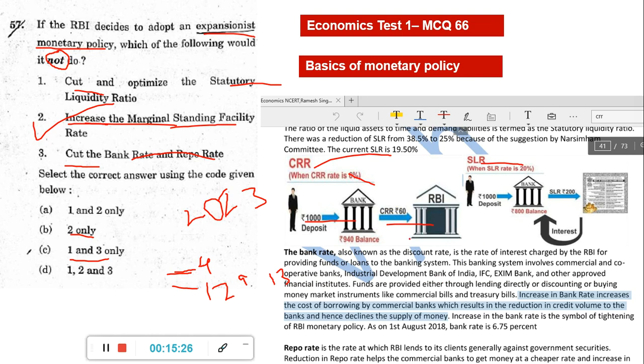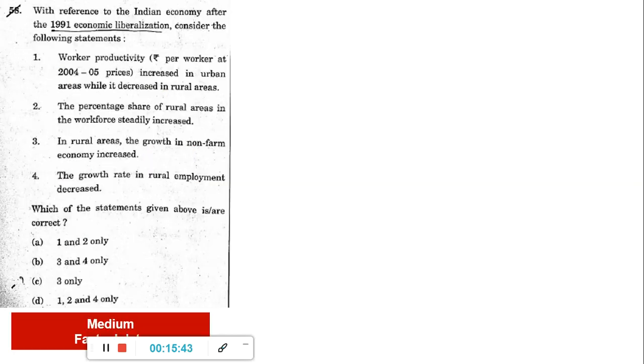Okay, these are all done for whether we should expand the economy or we should contract the economy. Okay, so based on that, RBI does this. So here answer is 2 only. Okay, because this is the one which you will not do for expansionist policy. Okay, and 1 and 3 are the ones which you will do for expanding the monetary policy.